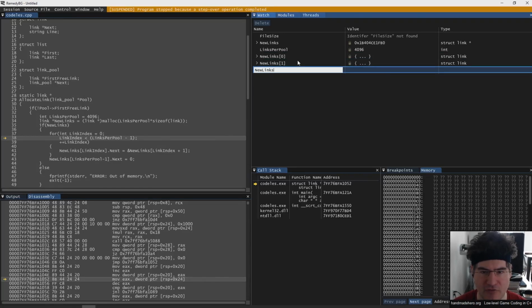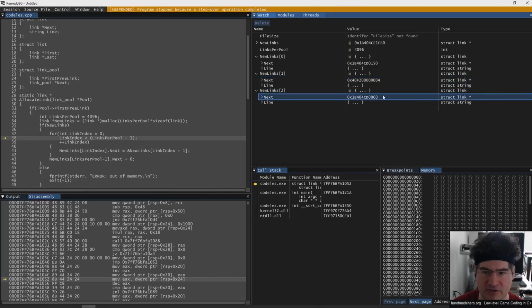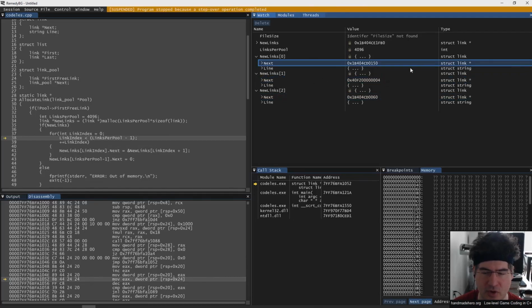I'm going to pull out a few of these array members here for each of the links, like so. And we're just going to look to see if the next pointers point correctly to each other as we run through. Now, at this point, they should all be basically garbage. And of course, I can't see the actual address of this.